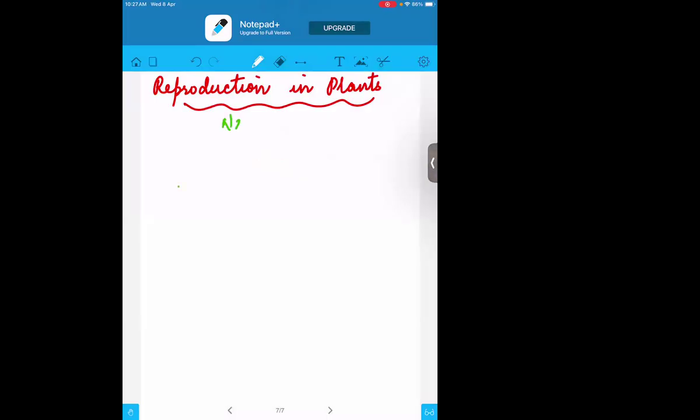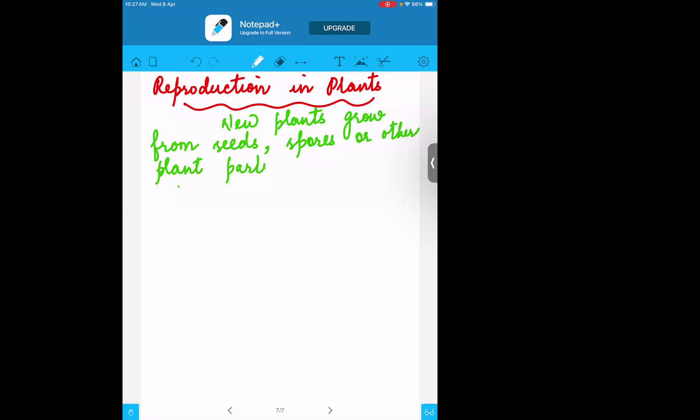It is basically when new plants grow from seeds or from spores or from other plant parts, like the stem, the root, or the leaves. So such kind of process of reproduction.